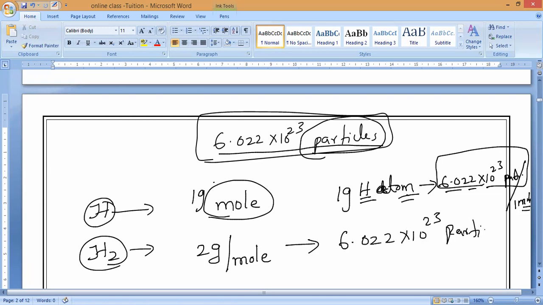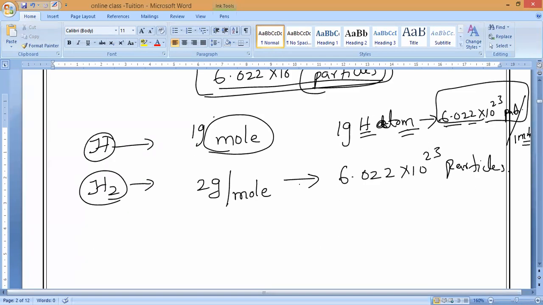That is what is called 1 mole. So 1 mole of hydrogen atoms you can take, and there will be 6.022 into 10 power 23 particles. Instead of atoms, you can take molecules: 2 grams of hydrogen molecules. Then also, how many particles will be there?